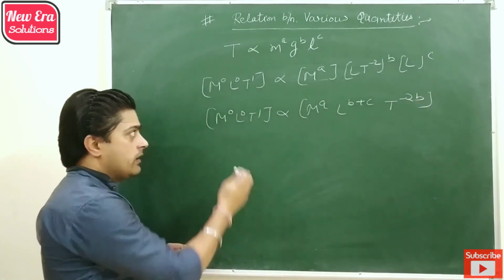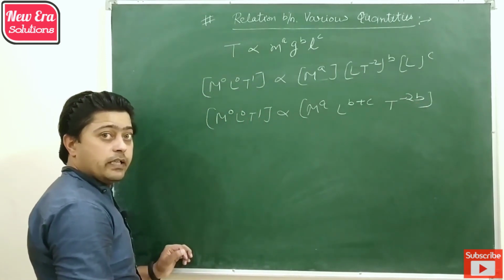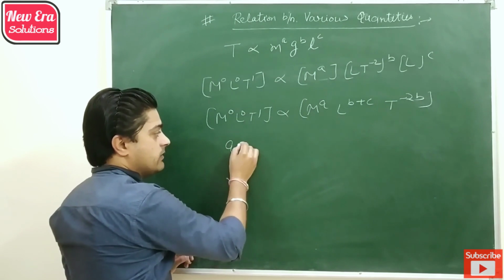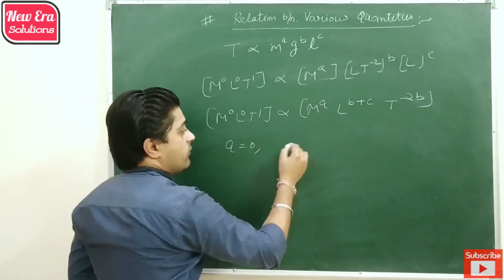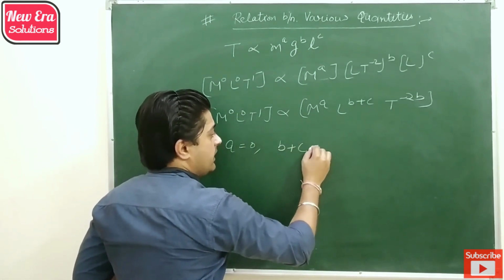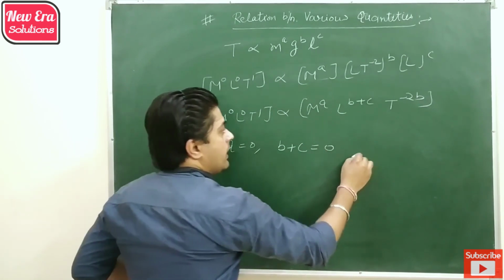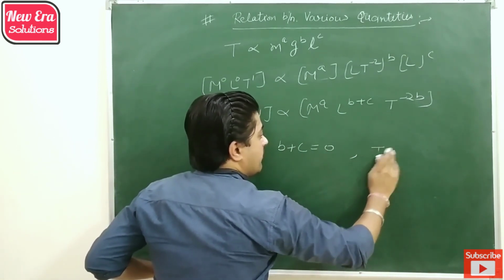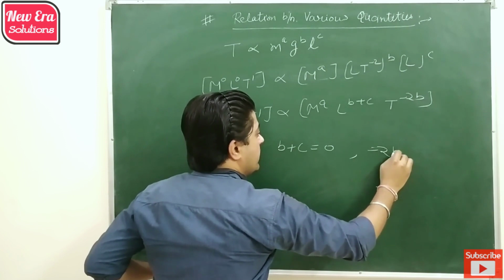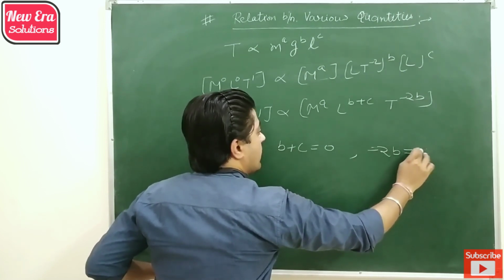By equating the powers of M, L, T on both sides, we get A is equal to 0. The power of length equated with the power of length, B plus C is equal to 0. And by equating the power of time, we get minus 2B is equal to 1.